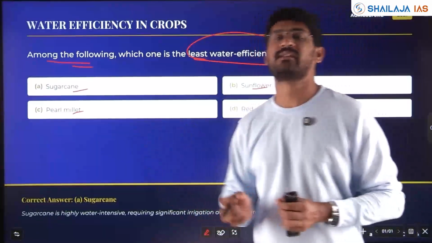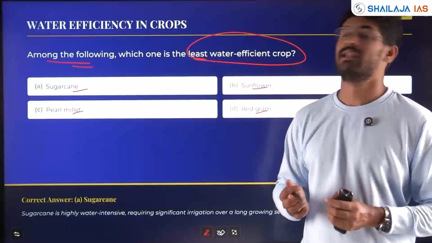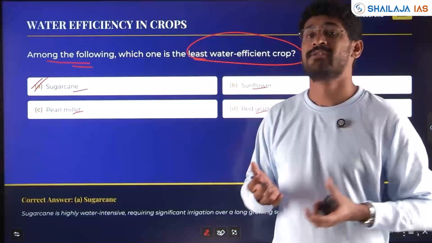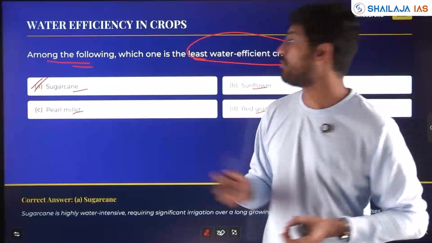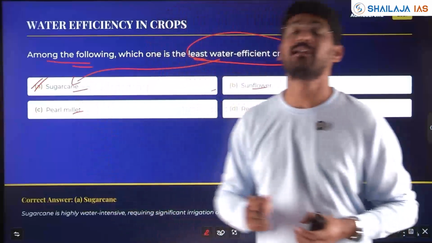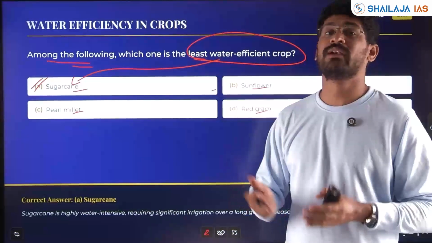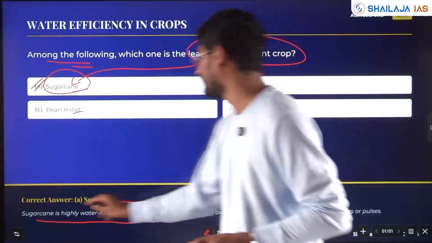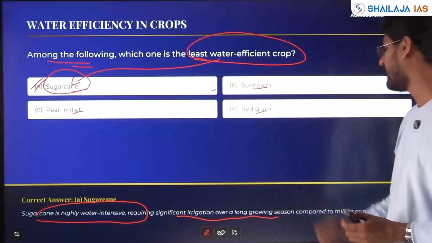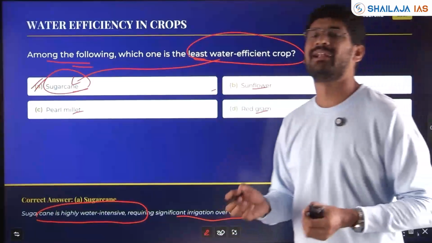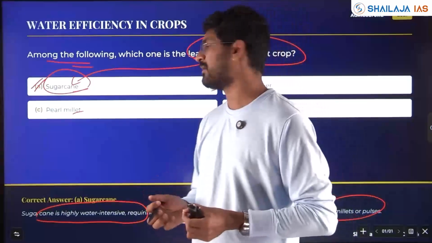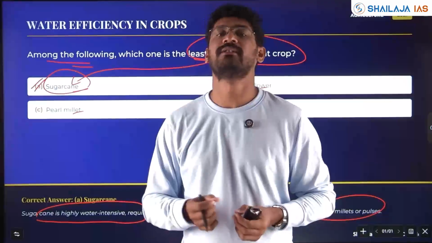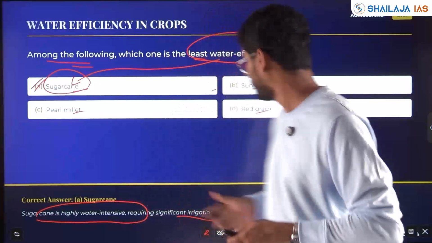See, red gram, pearl millet, sunflower all require moderate to less water. However, sugarcane is a water guzzling crop. After rice, sugarcane among the options is the highest water requiring. That is, to grow 1 kg of sugarcane, you need more water, about 20-25 liter of water. Sugarcane is the highest water intensive, requiring significant irrigation over a long growing season compared to the millets or pulses, which require very less water. In dry regions normally you will grow millets, ragi, jowar, all grown in dry semi-arid regions.